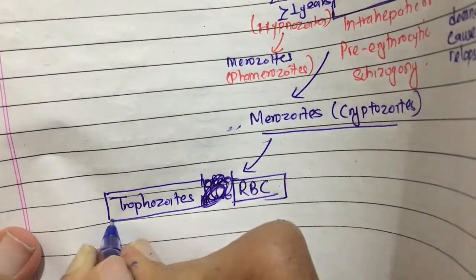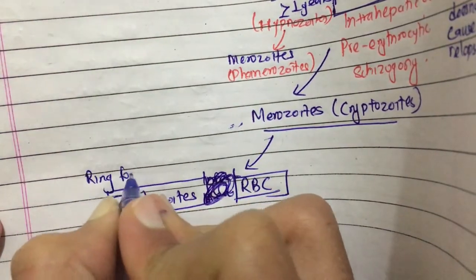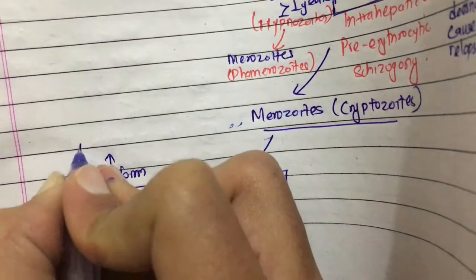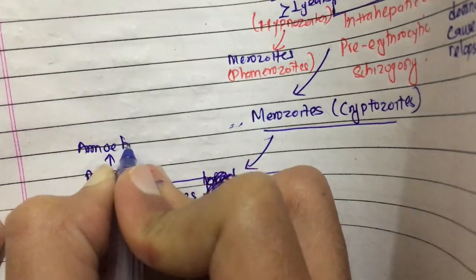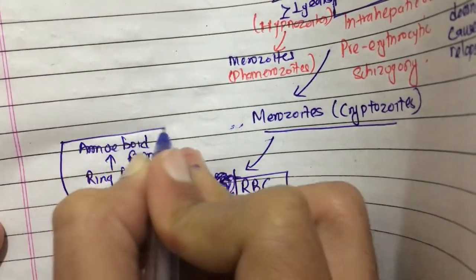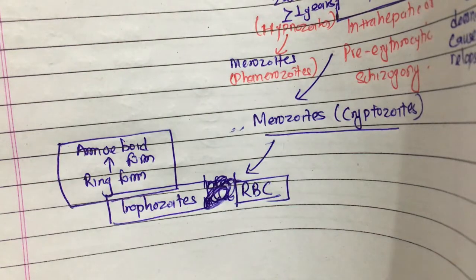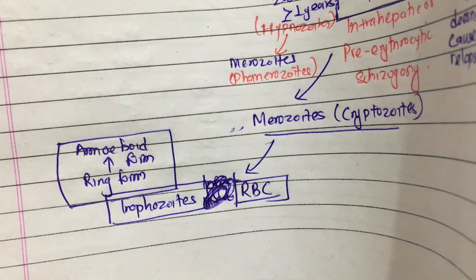Inside the RBC various stages occur, like the ring form and the amoeboid form. We will be discussing all the changes in the erythrocyte in great detail in the pathophysiology; here we will just be discussing the life cycle.